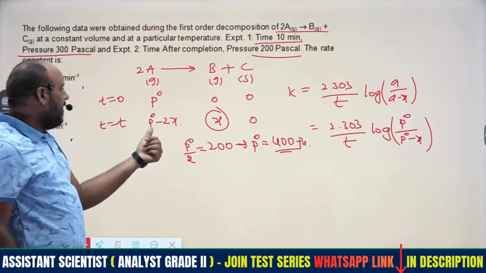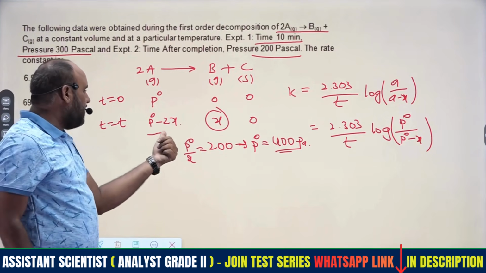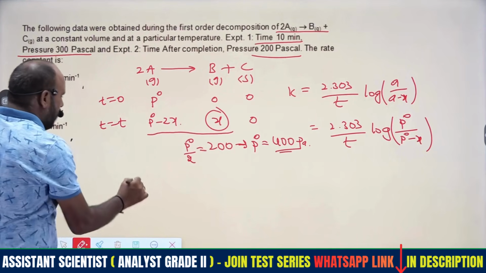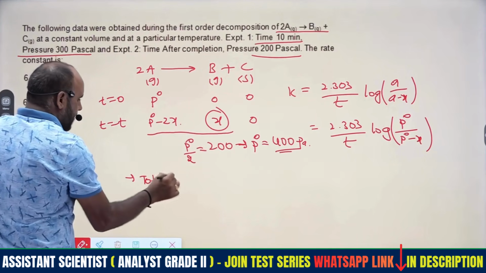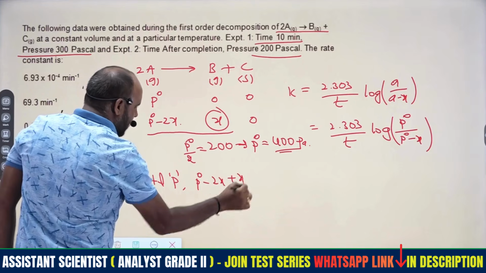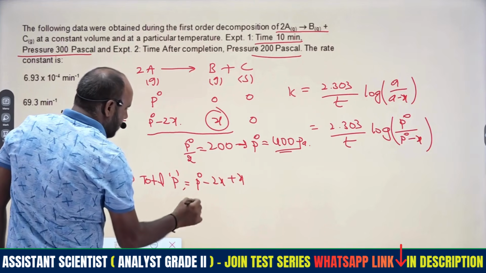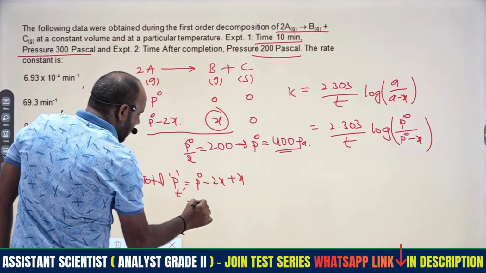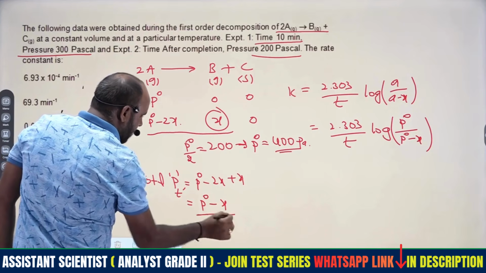From that P0, we have to consider the total pressure. What about the total pressure? The total pressure will be P0 minus 2x plus x. So that is P total equal to P0 minus x, right?